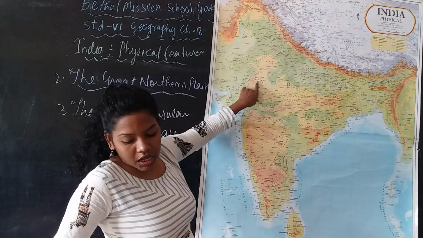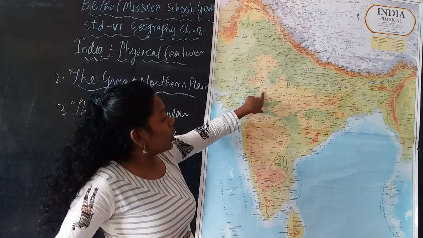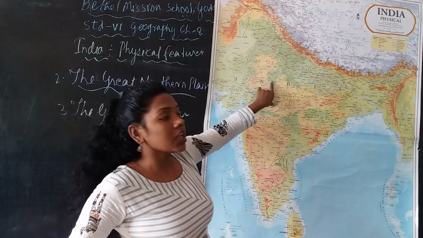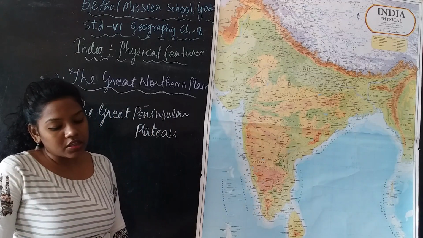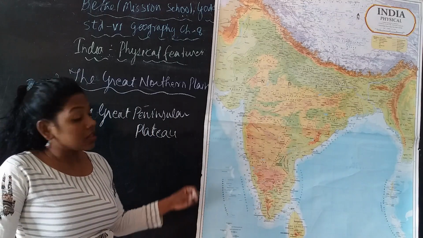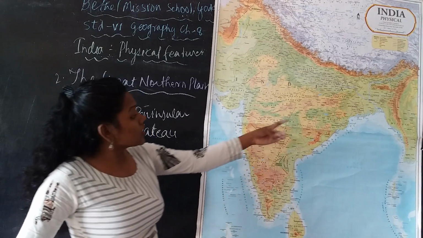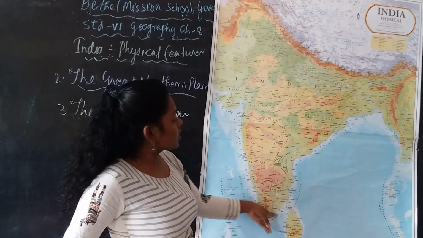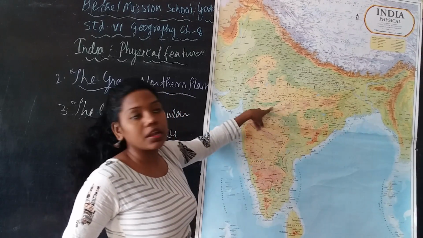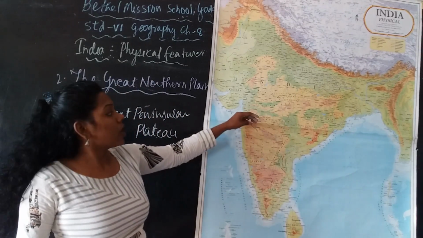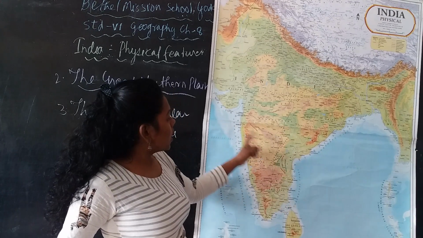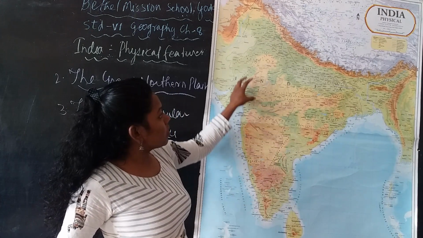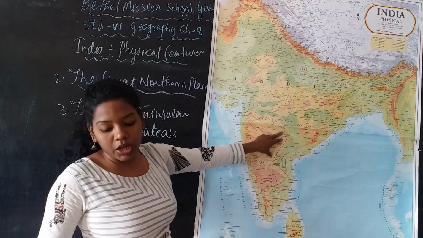It is also rich in different minerals. Then you have the Western Ghats and the Eastern Ghats, which border this Deccan Plateau. The Western Ghats are present in the coastal area. The Western and Eastern Ghats border the Deccan Plateau.